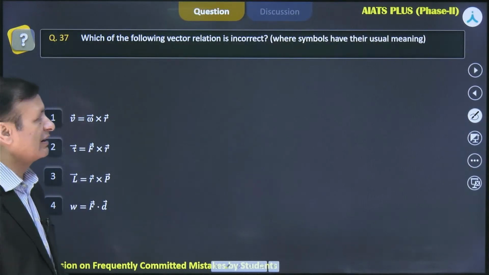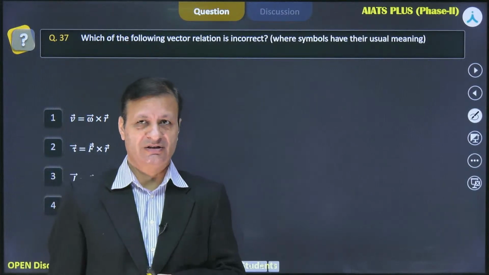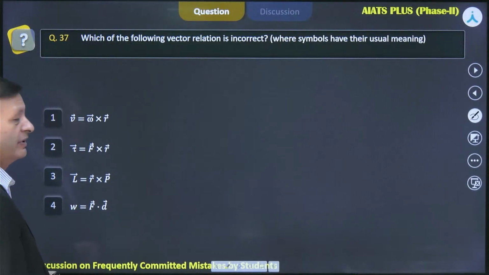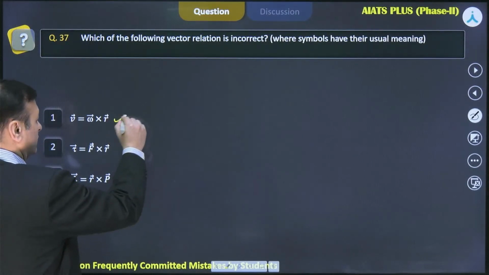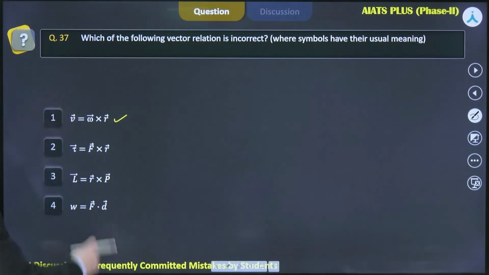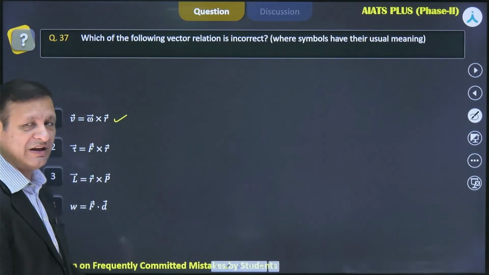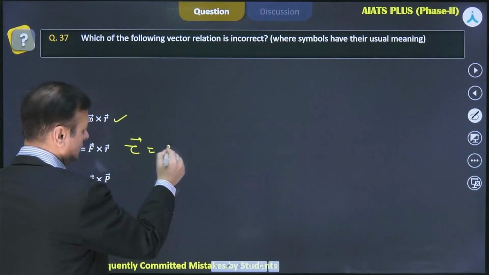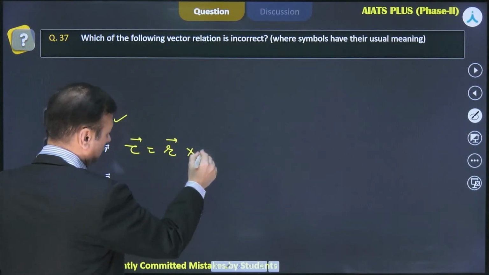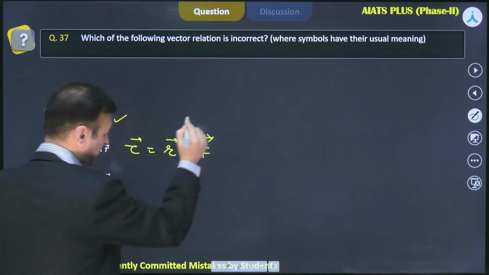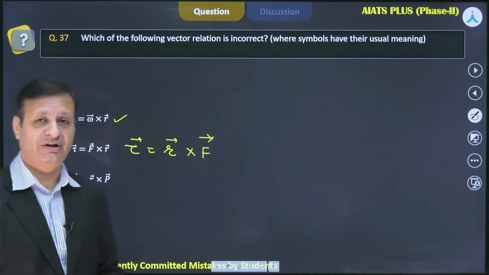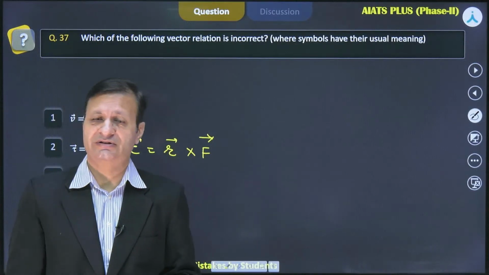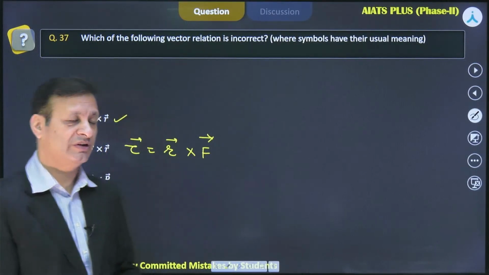Which of the following vector relations is incorrect? So this is really something important. So v is omega cross r. This is a cross product. This is fine. Torque, do we have F cross r? Torque is r cross F. This is how it is defined, as the cross product of the position vector and the force vector. So rF sine theta.